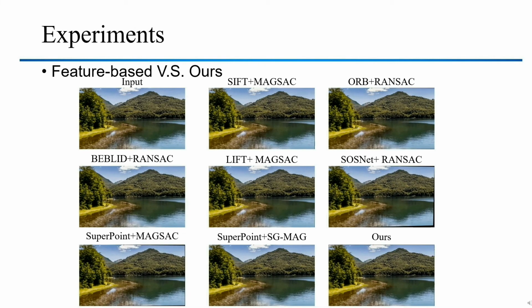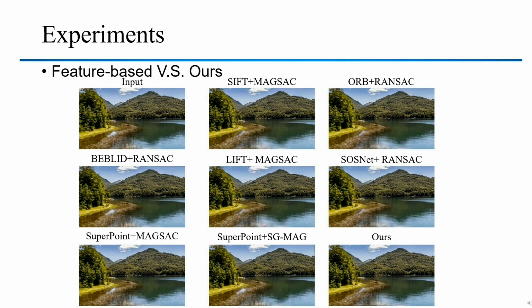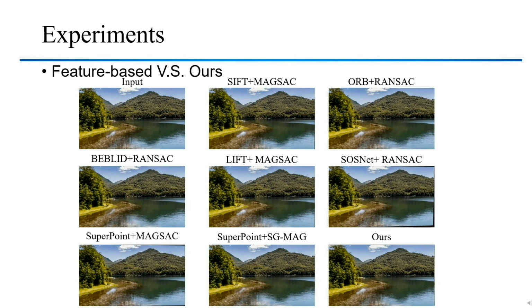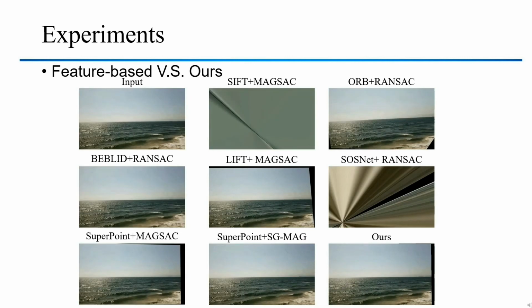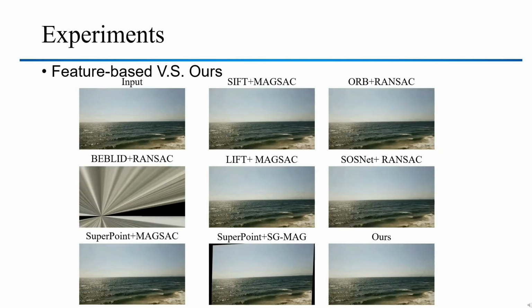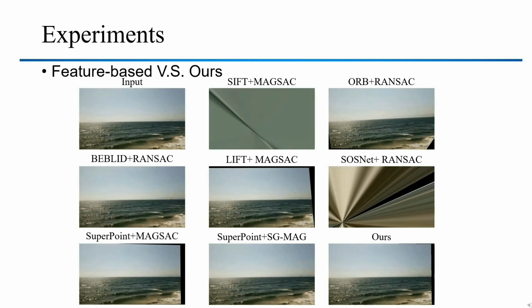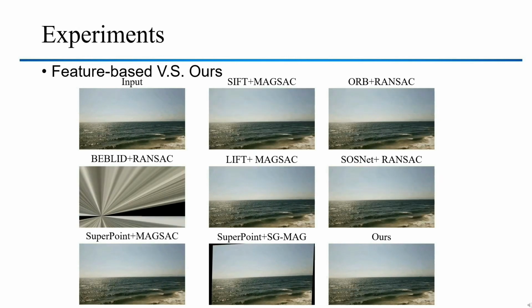In this scene, the mountains behind the island are almost stationary, and most feature-based methods are joined with outlier rejection algorithms, which still fail to align this image as well as ours. This scene is a challenging low-texture case, and most feature-based methods cannot estimate accurate homography due to the insufficient number of matched points in such a scenario. On the contrary, without relying on key points, our method remains robust in these scenes.